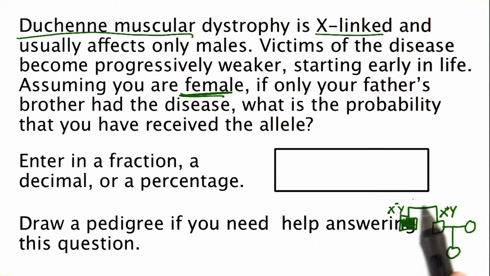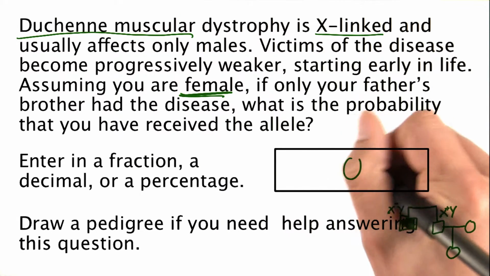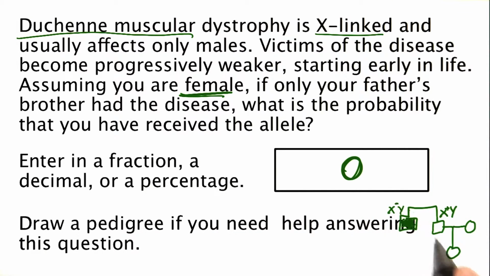So what's the probability that you have received this allele? Well, it can only be passed down from your father's side, and he doesn't have the affected allele. Your father doesn't have muscular dystrophy. So the probability of him passing it on to you is 0, right? The answer to this is 0. If we were talking about your first cousin, on the other hand, your father's brother's children, then we'd have to work out that probability separately depending on if they were male or female. But for you, the probability would be 0.